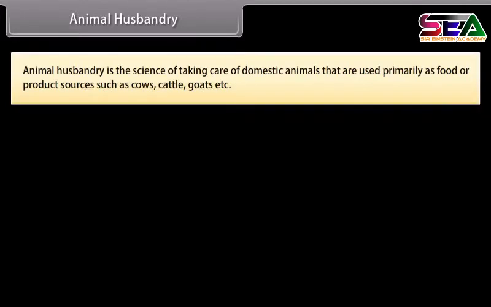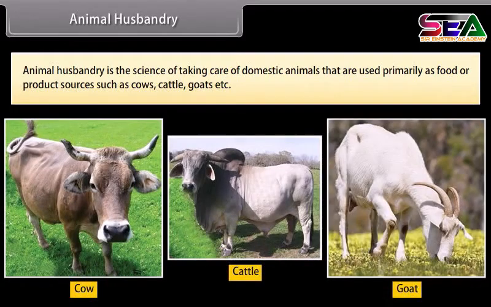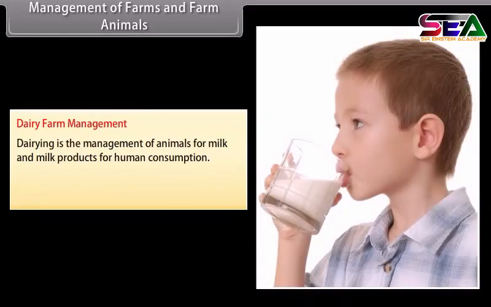Animal husbandry. Animal husbandry is the science of taking care of domestic animals that are used primarily as food or product sources such as cows, cattle, goats, etc. Management of farms and farm animals. Dairy farm management. Dairying is the management of animals for milk and milk products for human consumption.